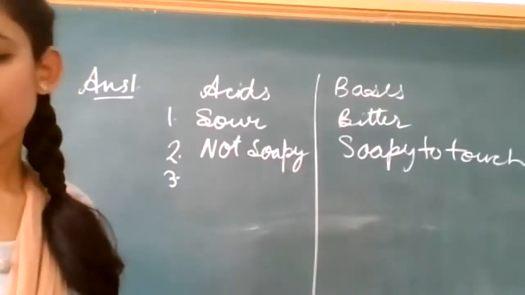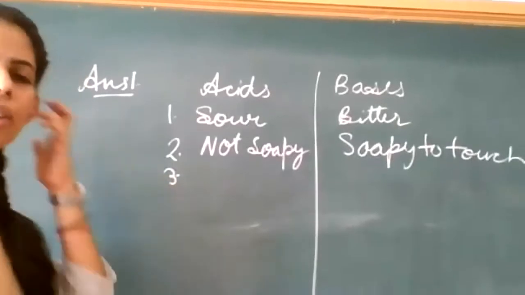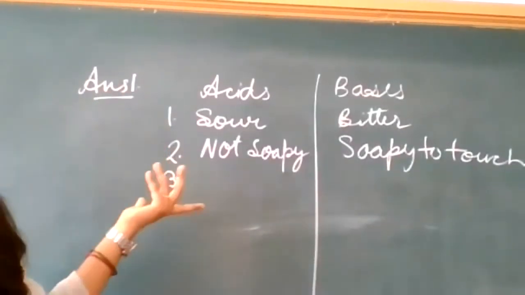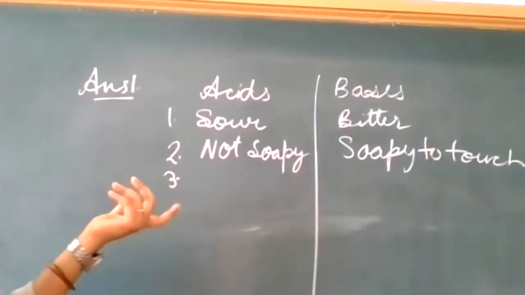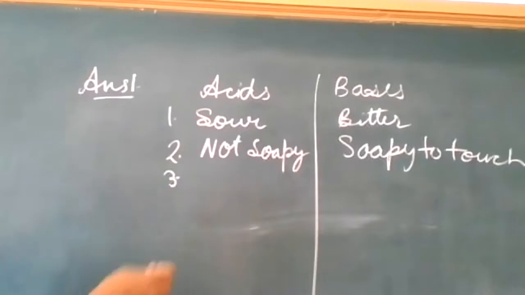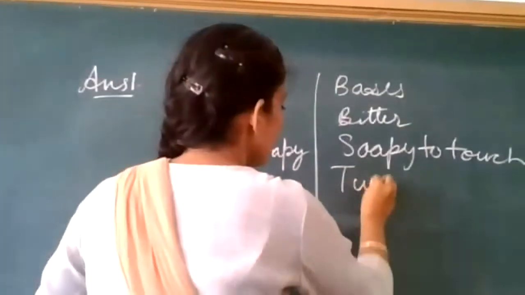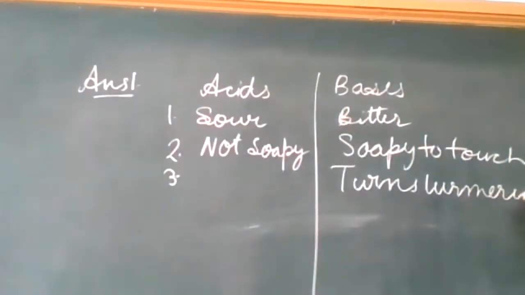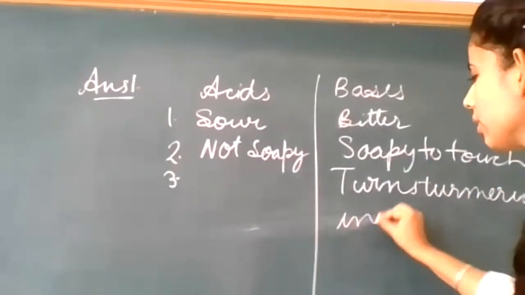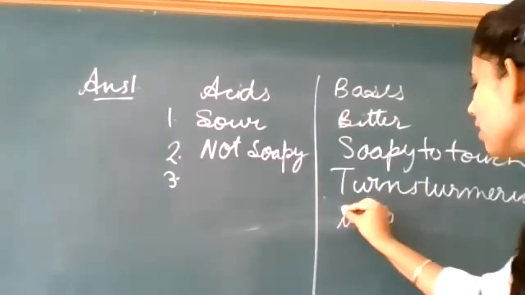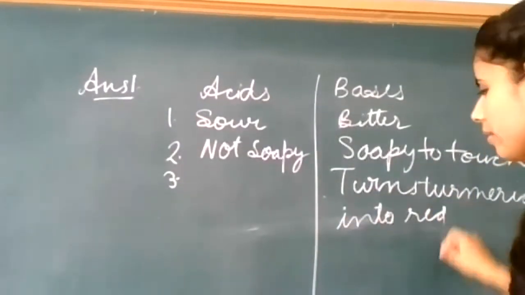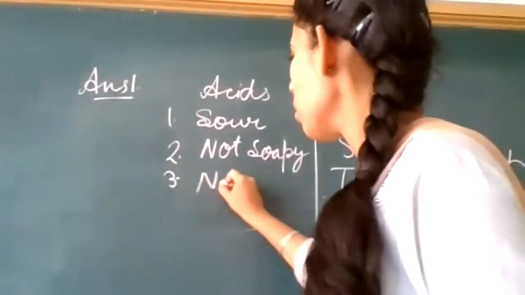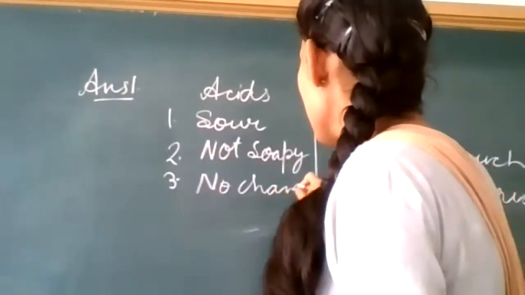So now next. The third point can be that a base turns turmeric into red, and in the case of acid, no change in color.